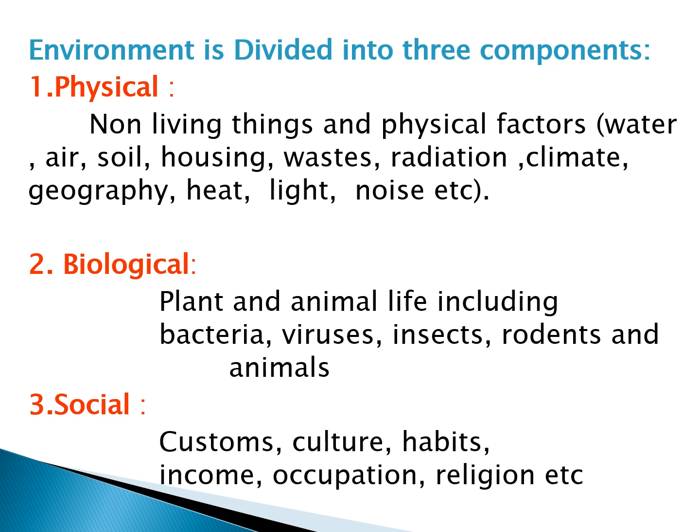Number three, social. The third component of the environment is the social component. It includes customs, culture, habits, income, occupation, religions. These are the social factors which also affect health. They also have a relation with the human health of that area. So these factors must be studied for a country, for a community, to know the health status and environmental status of that area.